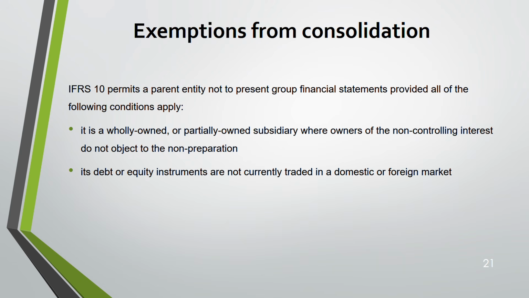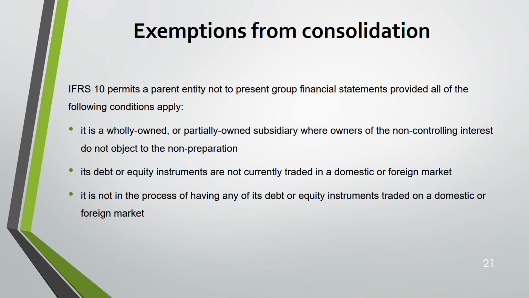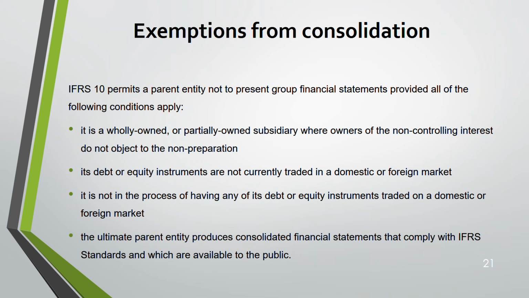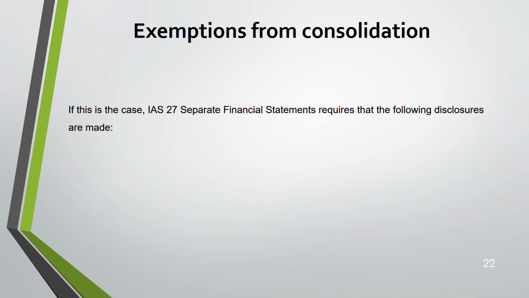Second reason, when your debt or equity instruments are not traded in a domestic or foreign market, or you are not in the process of having those traded. The last, when the parent already produces consolidated financial statements. The parent entity produces consolidated financial statements that comply with IFRS standards and which are made available to the public. So in this case, you are allowed not to present group financial statements. You are permitted. Next, if you are permitted not to consolidate, what should you do instead?